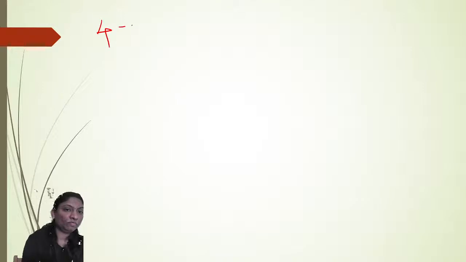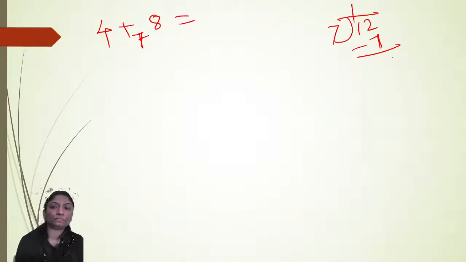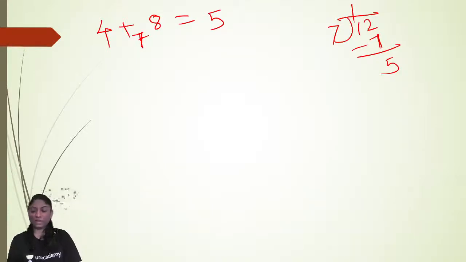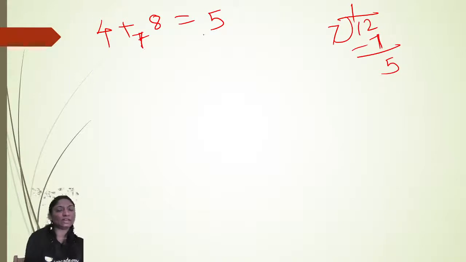In exactly a similar way, suppose 4 addition modulo 7 of 8 is equal to. First of all, add these two: 8 plus 4 is 12. 12 divided by 7, 7 ones are 7, remainder is 5. So write down that. I hope you are getting it clear how we write the addition modulo. First add these two, divide by 7 and write down the remainder.